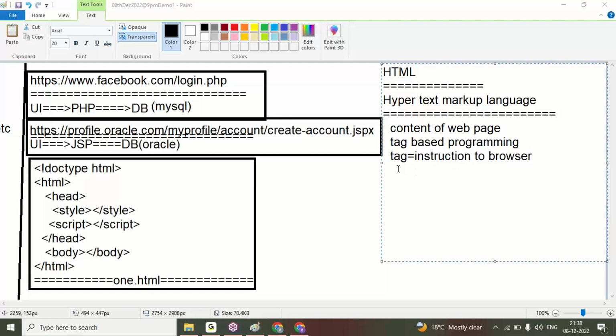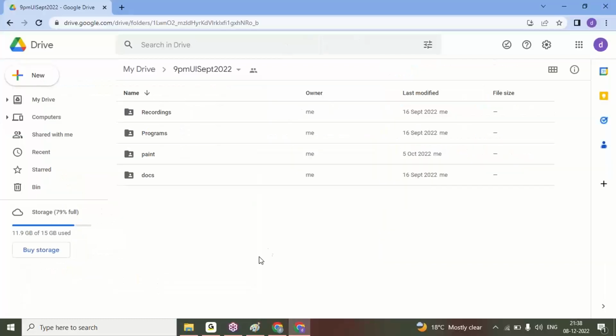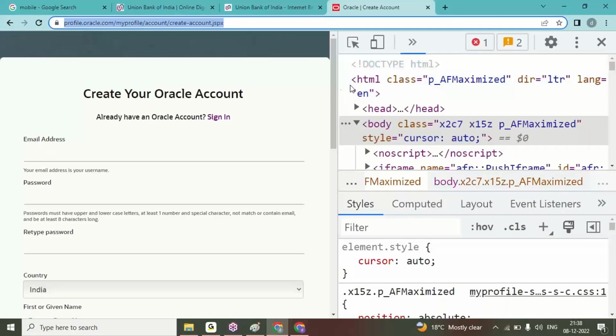Completely, HTML is tag based programming. See, if I right click and inspect element on any web application, you can see the doc type HTML, head and body.